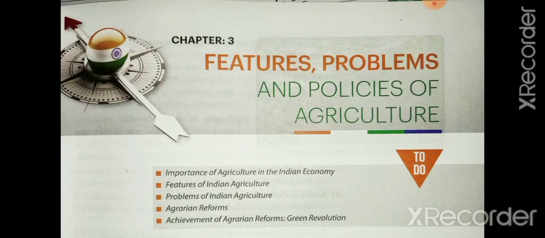We have already completed two chapters and now we are on the third chapter, that is features, problems and policies of agriculture. Now we are going to cover its first topic, that is importance of agriculture in the Indian economy. So the first point is contribution to GDP. Agriculture makes a significant contribution to GDP in India.